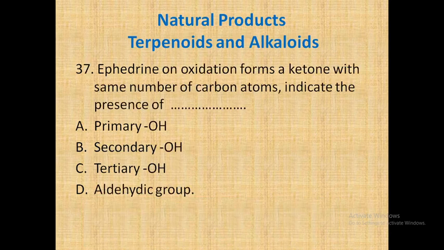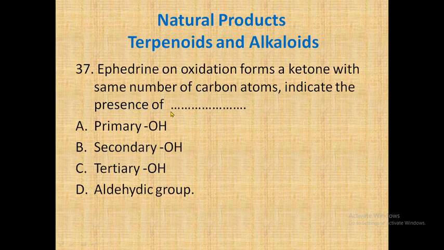Ephedrine on oxidation forms a ketone with the same number of carbon atoms, indicating the presence of. Option A is primary alcohol, B secondary alcohol, C tertiary alcohol and D the aldehyde group. Now the product is a ketone, so definitely it comes from an alcohol because an oxidation reaction is going on.